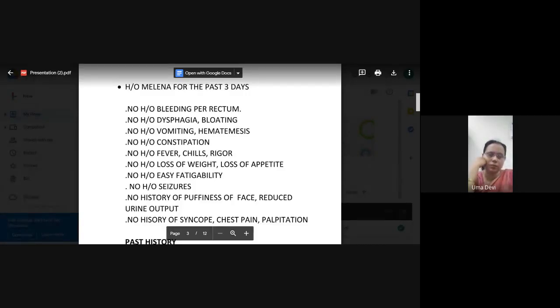What are all the possibilities? What are all the causes of hematemesis? Peptic ulcer disease. Very good. So Mallory-Weiss syndrome, peptic ulcer disease. Then esophageal varices. Esophageal what is that? Varices. Esophageal varices. Then what is that?